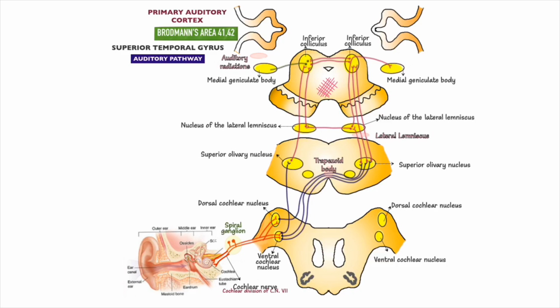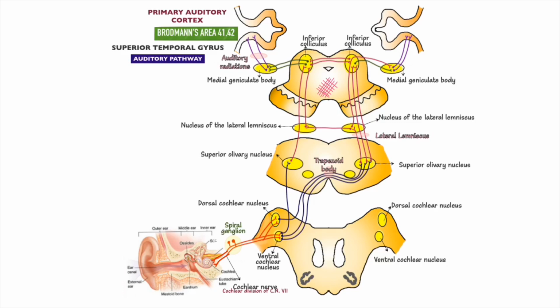The fourth order neurons project bilaterally from the inferior colliculi to the medial geniculate body of the thalamus. The fifth order neurons start from the medial geniculate body and terminate in the primary auditory cortex, represented by Brodmann areas 41 and 42 situated in the superior temporal gyrus.